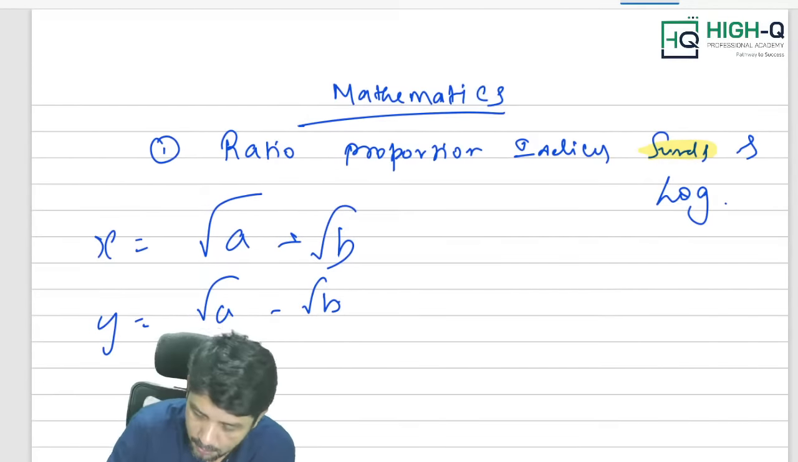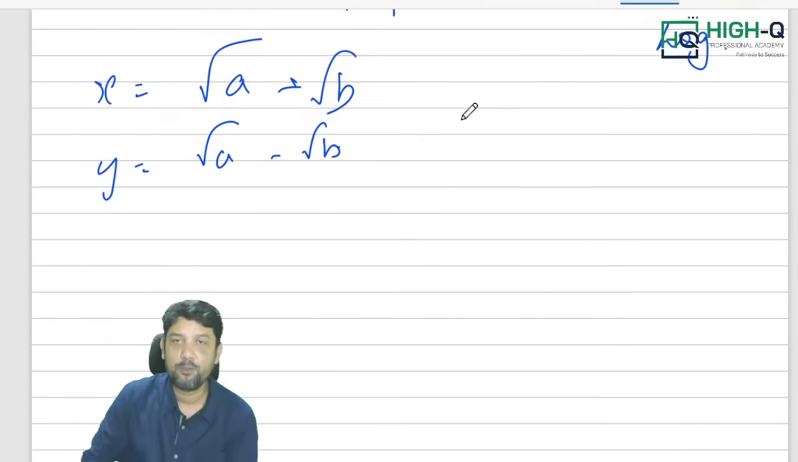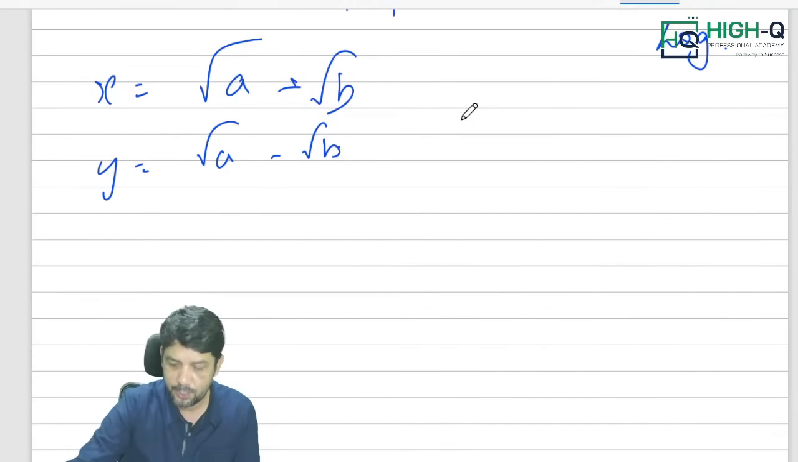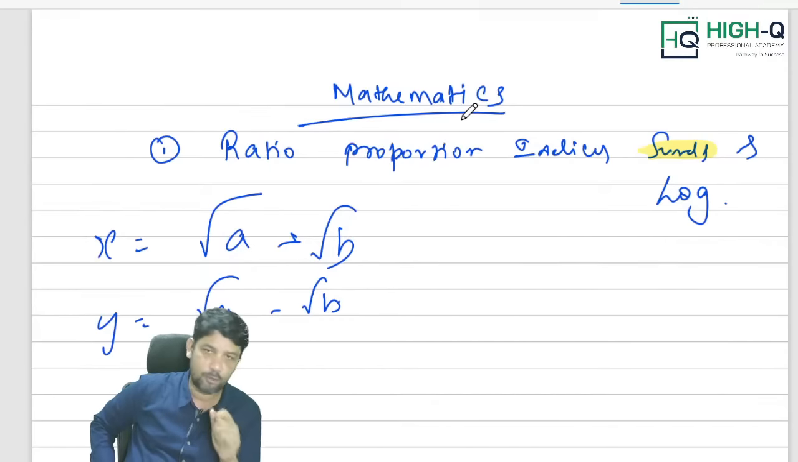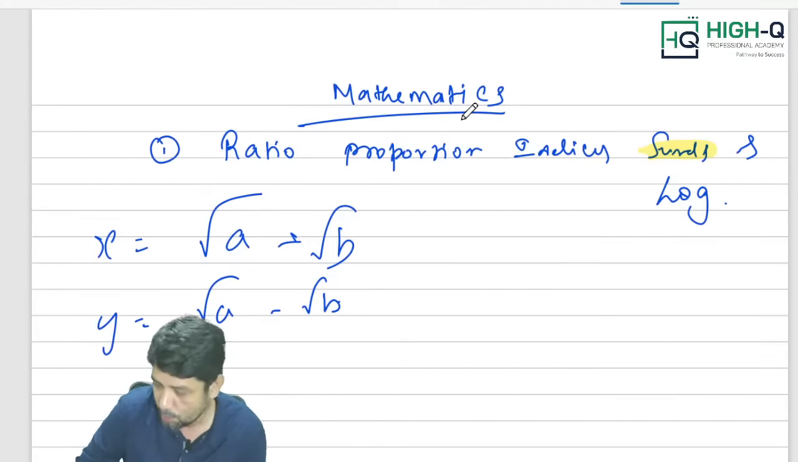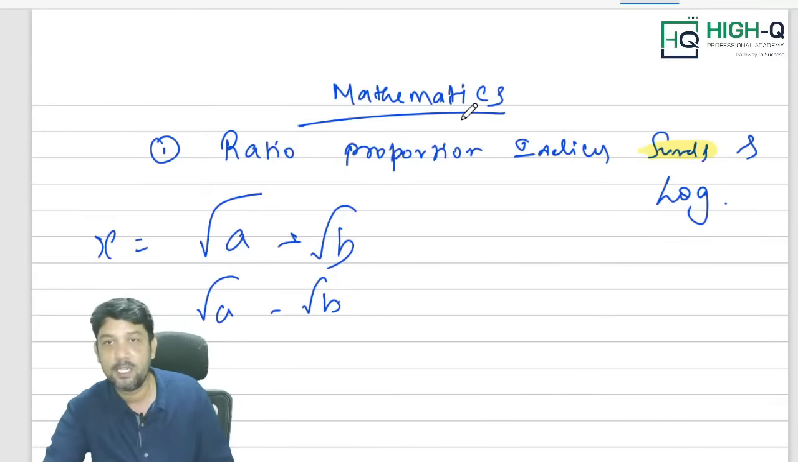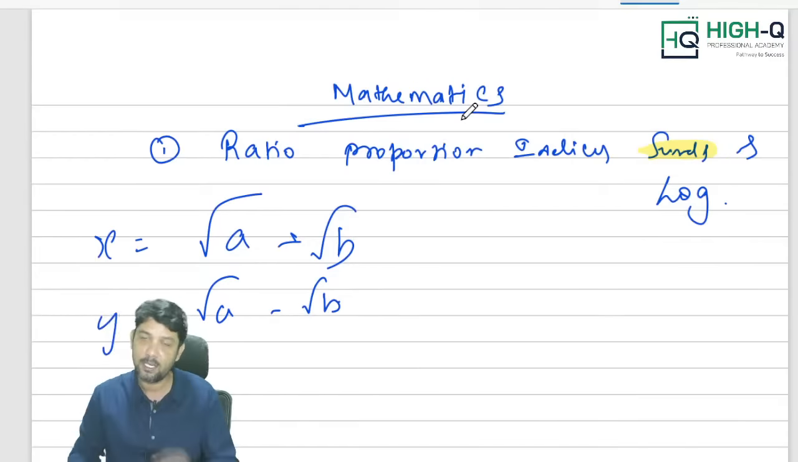Sir, which one is going to be very important: ratio, proportion, indices or log? My dear, I'll tell you one thing. Logarithm, definitely 2 questions are going to come. So don't ignore logarithms at any cost. I'm just going to talk about logarithms. As far as ratio is concerned, go for coin type problems. Number of coin sums, definitely they are going to ask, and we use the trial and error method. You know how to use trial and error method.